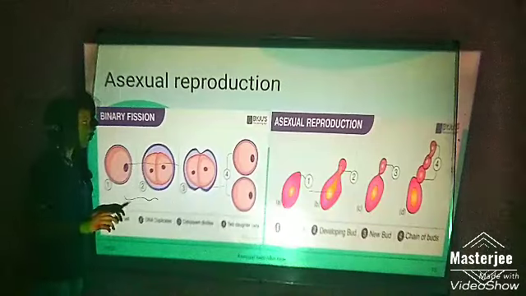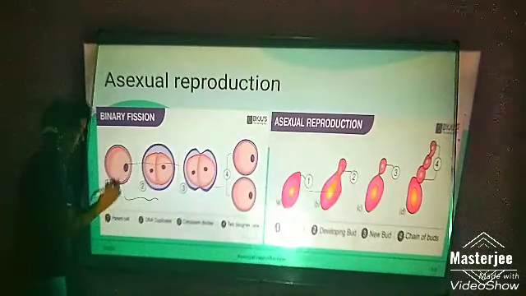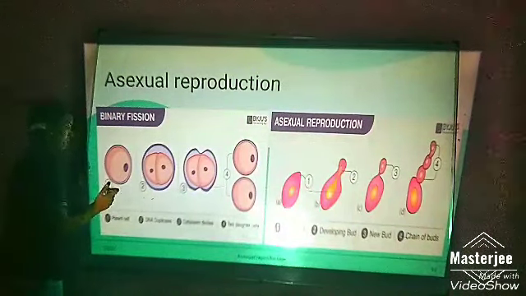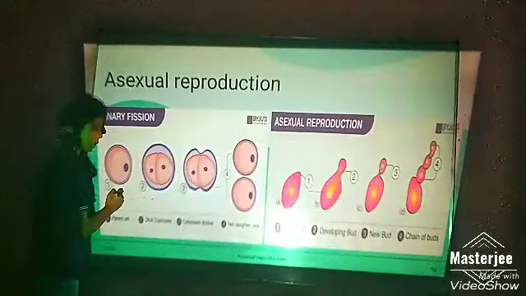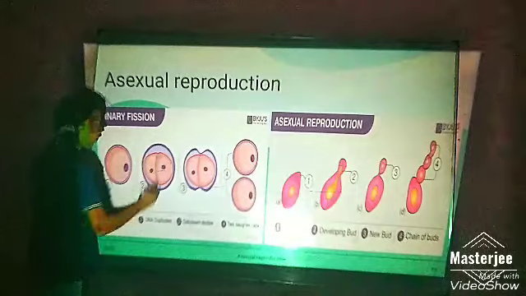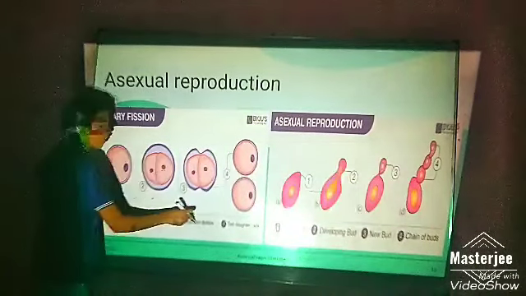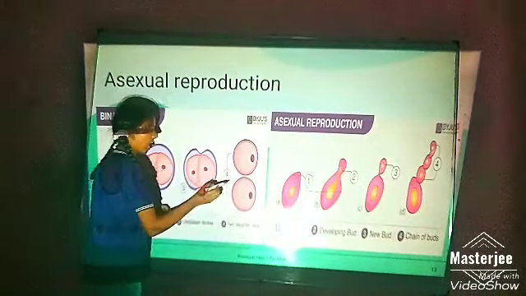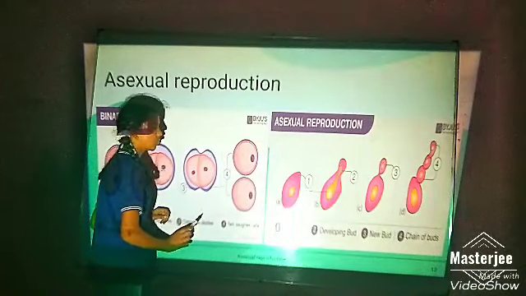Here are the images of binary fission. In this binary fission, there is one cell, the parent amoeba, that first divides its nucleus into two, and not the cytoplasm. Then it divides the cytoplasm and totally divides into two new cells.